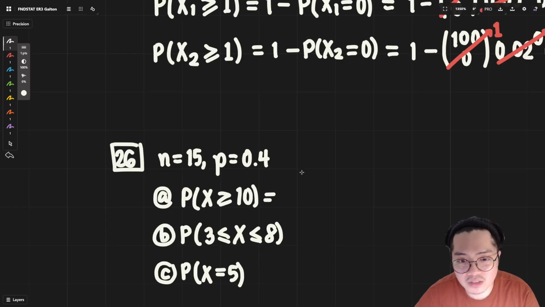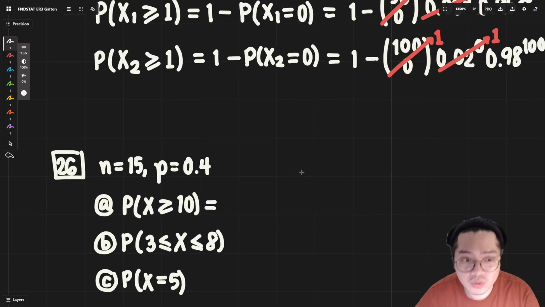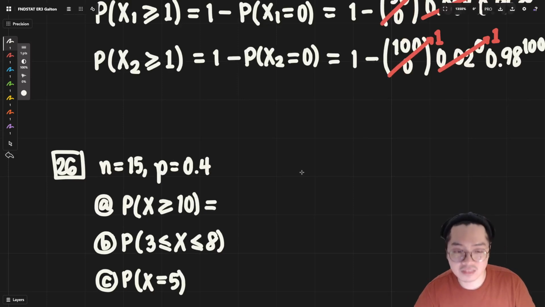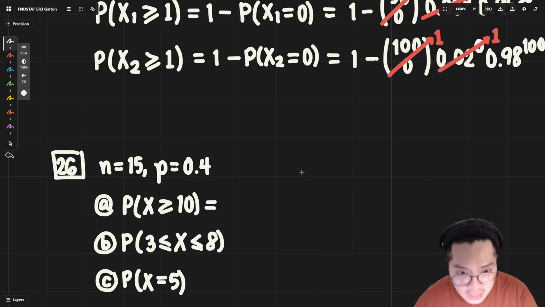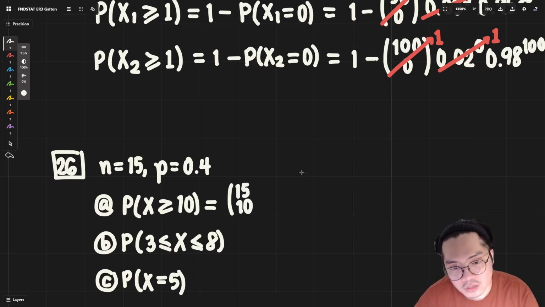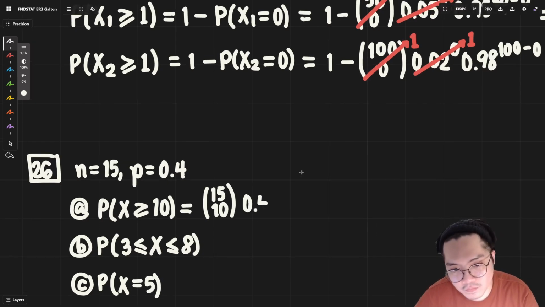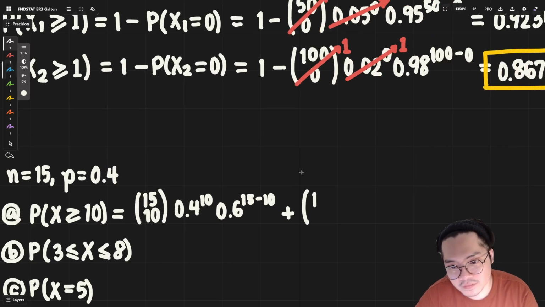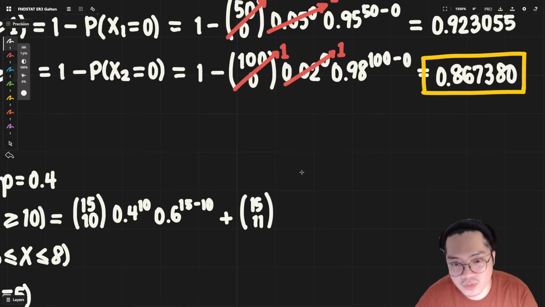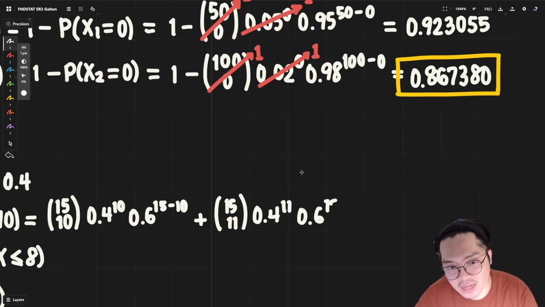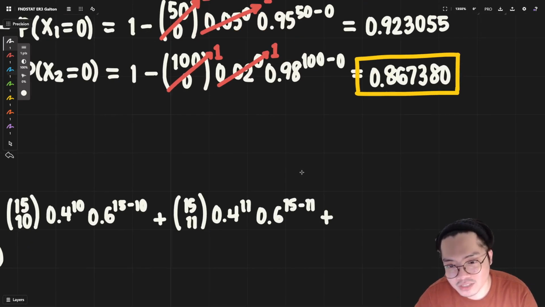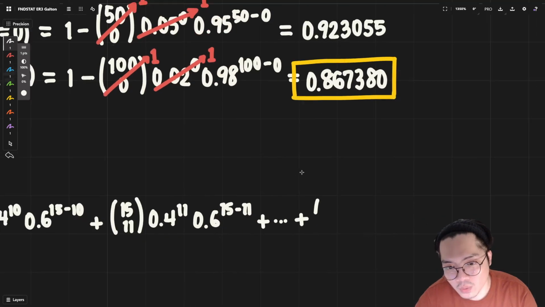In this case, sadly, there is no other way to do it. We need to take into account the probability that 10 survive, 11, 12, 13, 14, and 15. In this case, 15 choose 10 times 0.4 raised to 10, 0.6 raised to 15 minus 10. And then 15 choose 11, and we keep on going, so on, so forth. Even if I don't tell you the answer to this, hopefully you understand what I am doing.